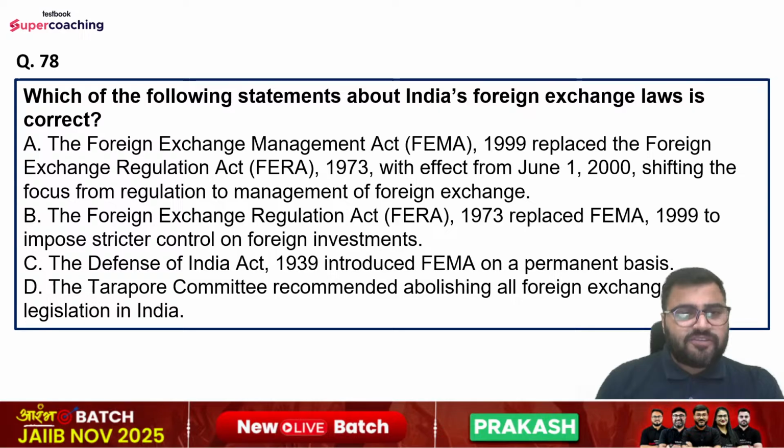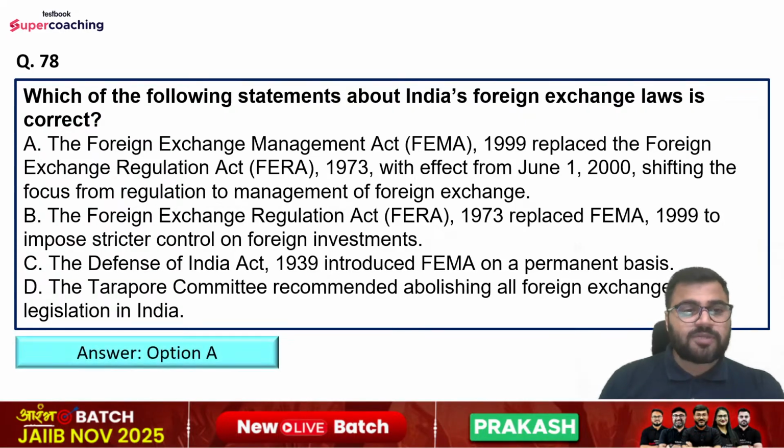Options are, A: FEMA, that is Foreign Exchange Management Act 1999, replaced the Foreign Exchange Regulation Act, FERA 1973, with effect from June 1st, 2000, shifting the focus from regulation to management of foreign exchange. B: The Foreign Exchange Regulation Act 1973 replaced FEMA 1999 to impose stricter control on foreign investments. C: The Defense of India Act 1939 introduced FEMA on a permanent basis. D: The Tarapur Committee recommended abolishing all foreign exchange legislation in India. So right answer is option number A here.